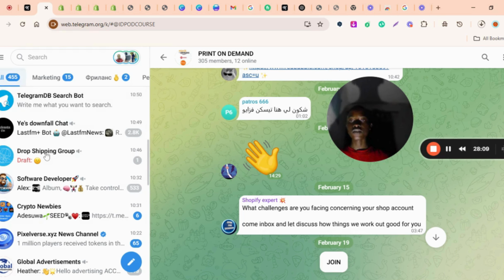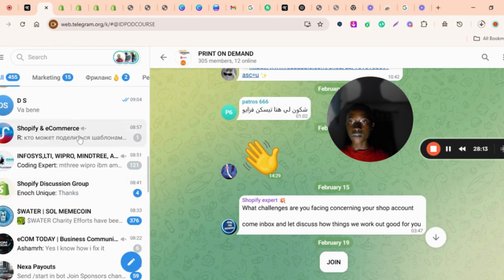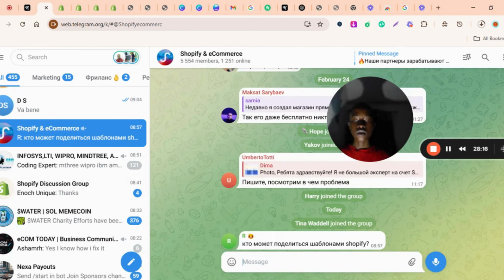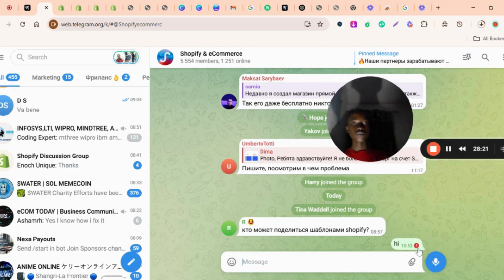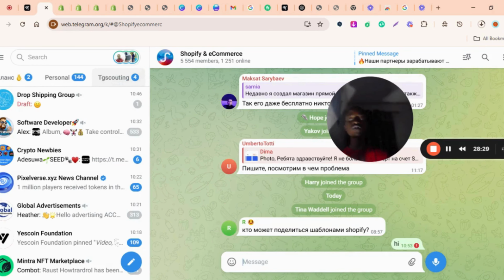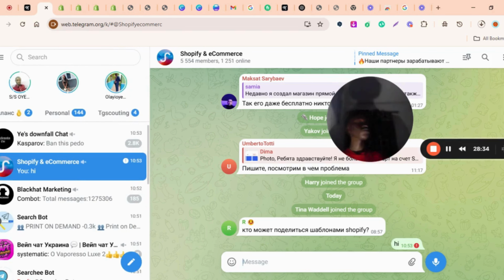For example, this kind of group, e-commerce, Shopify and e-commerce. I have to say I've been banned from posting in the group. You see, it brought out a red mark here. It means my message can't go. I've been banned from posting in public groups. So we should not really post in too many groups, to avoid issues.